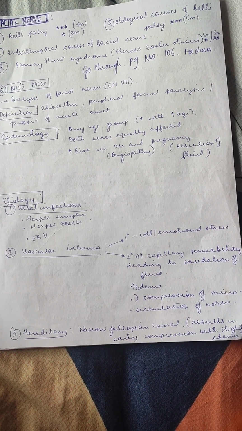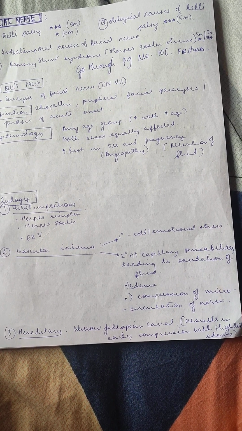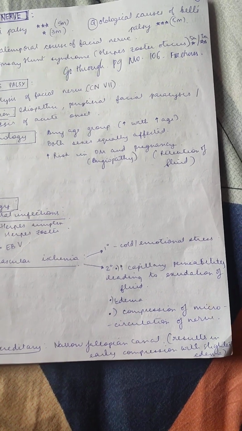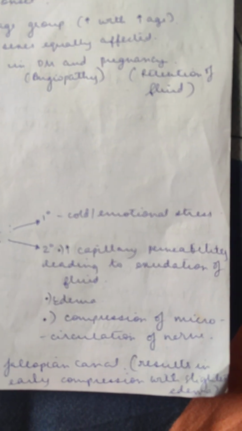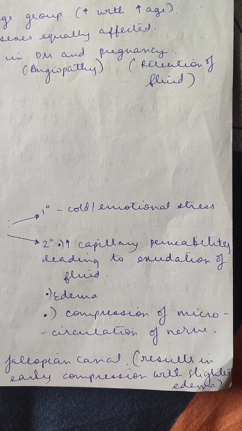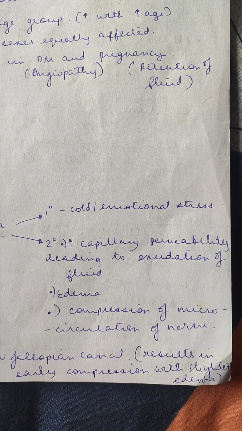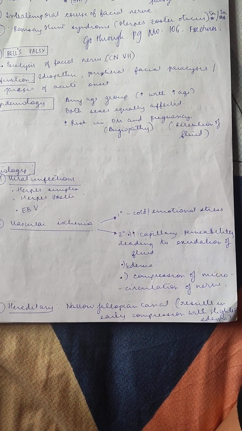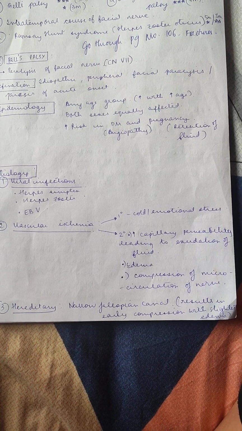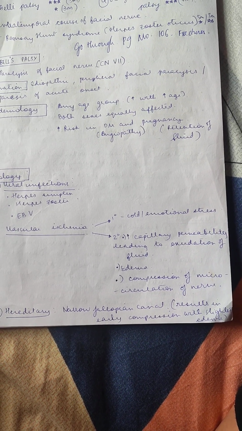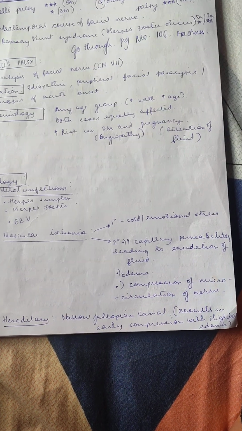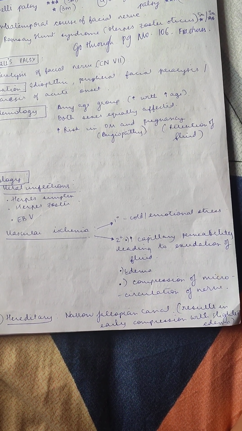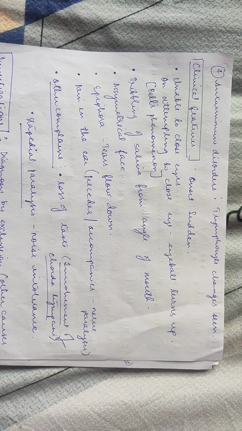Vascular ischemia can be primary or secondary. Primary is because of emotional stress or cold, and secondary is because of increased capillary permeability leading to exudation of fluid or edema and compression of the microcirculation of the nerve. And among hereditary causes, we have a narrow fallopian tube which could be present from birth, which might result in early compression. So even a simple edema or inflammation is going to cause early compression of the nerve, which will result in nerve paralysis. In autoimmune causes, T lymphocyte changes can be seen.